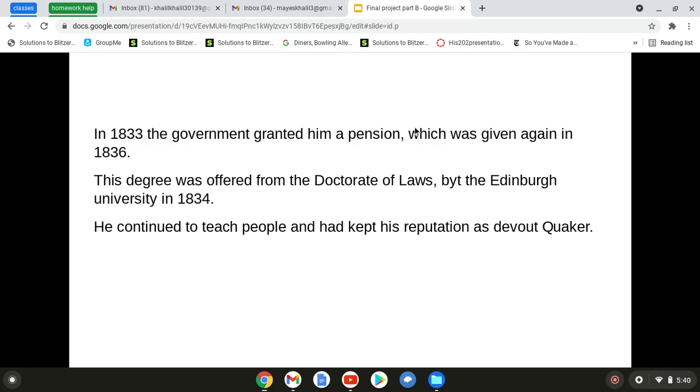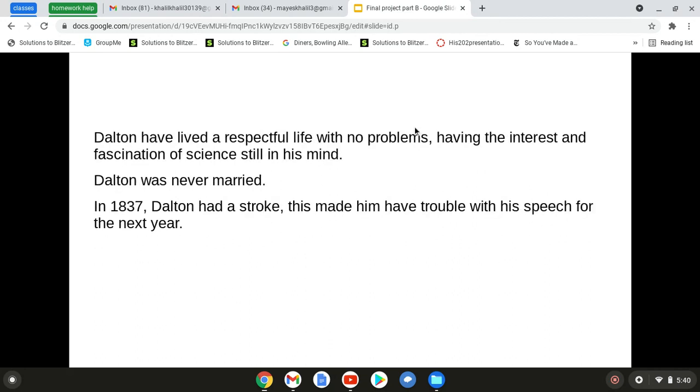People in college did think, when he was doing his lectures, that he was a bit awkward, since he didn't really know how to speak normally. He was speaking awkwardly in front of people, and people believed that chemists would speak in lectures awkwardly. Dalton lived a respectful life with no problems, having the interest and fascination of science still in his mind all the way till the end. He was never married, so he didn't really have any problems with relationships.